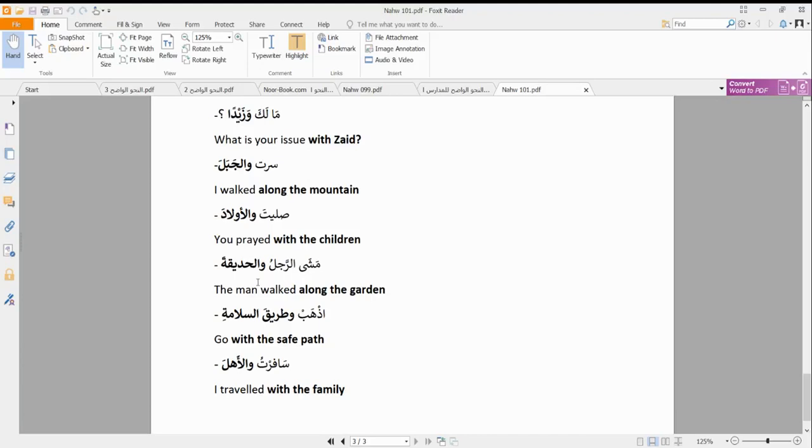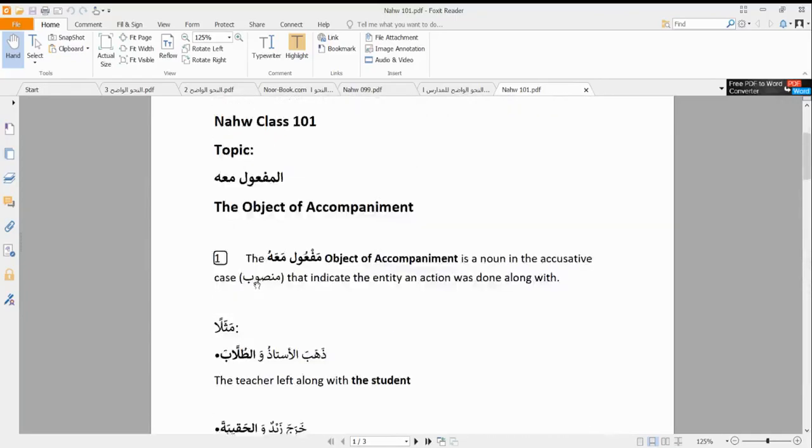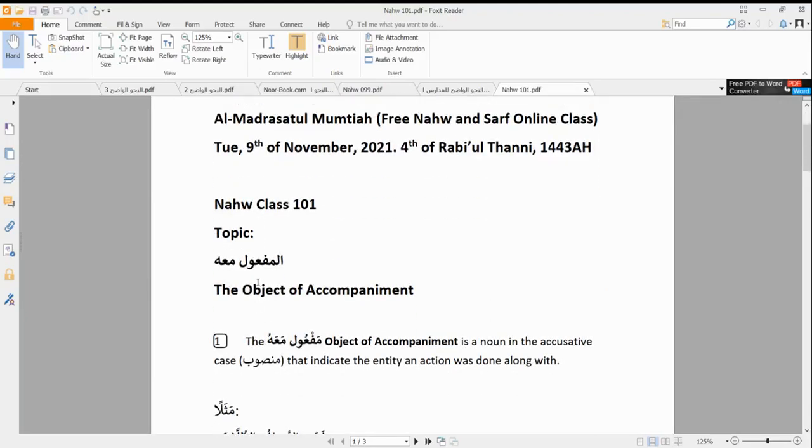So that is basically the explanation of the maf'ul ma'ahu, and we've explained that the maf'ul ma'ahu shows the object of the sentence, whereby that object performed the action along with the fa'il. That is the maf'ul that the fa'il performed the action along with, and we call it a maf'ul ma'ahu.